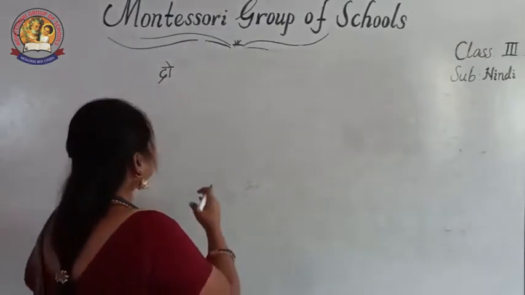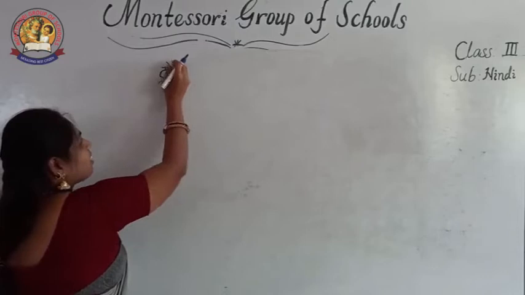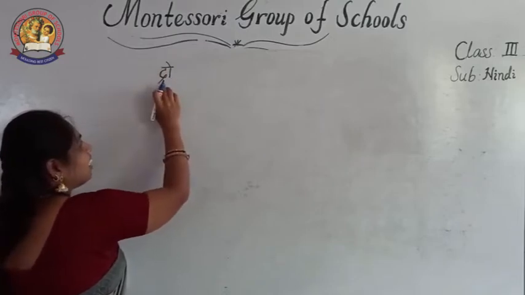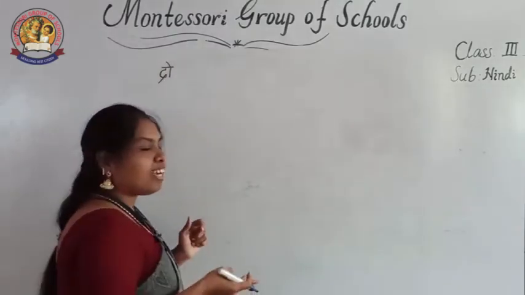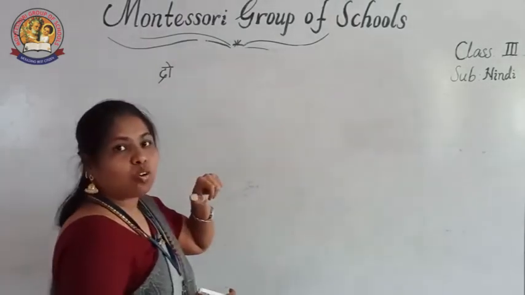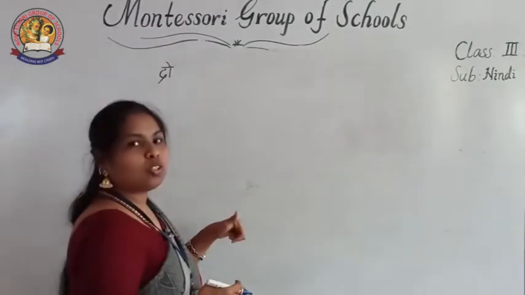What is that? Da. If I close this one, you can easily see what the letter is and what the sound of the matra is. Da, and what is the matra? O ki matra. Da and O, do.